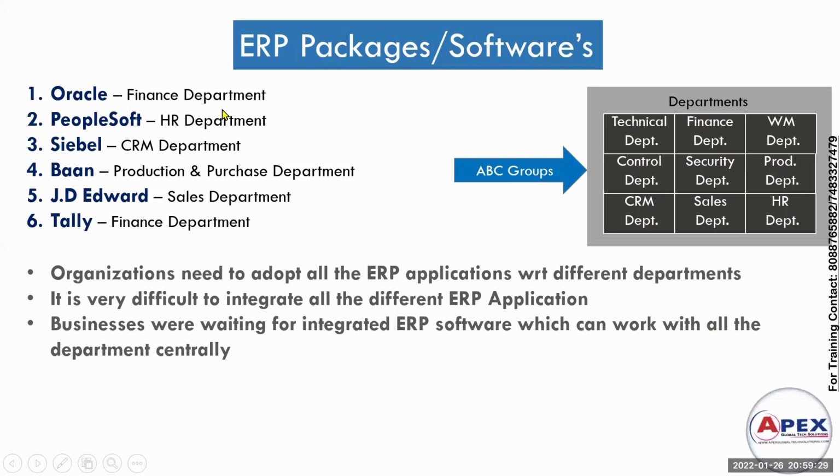So this is not central, right? Because each department will have its own individual ERP package, we can't say that it is central. That is a decentralized process. I will tell you what is decentralized also. If any department wants to get the data of another department, that is not possible in these packages. Got it?